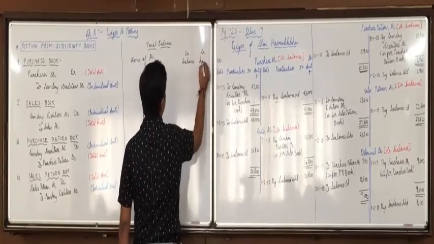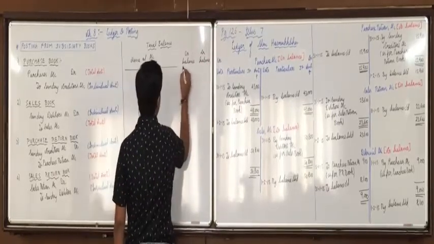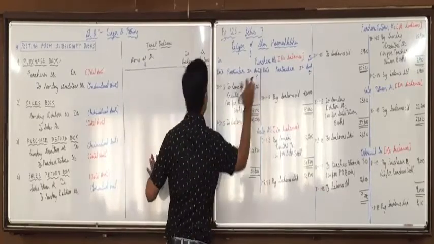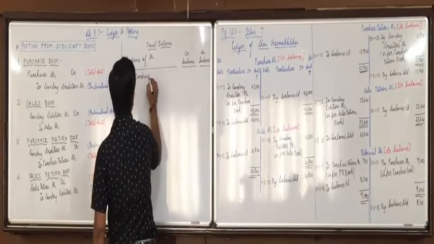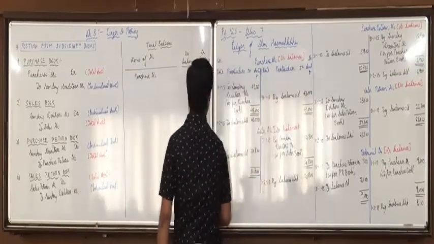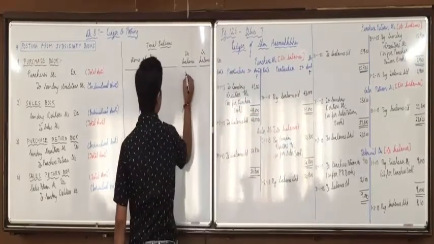Here there are 10 accounts or items from which we have to make it. Now, first name of account is purchase account. Does it have debit balance or credit balance? Debit. And balance amount is 43,000.